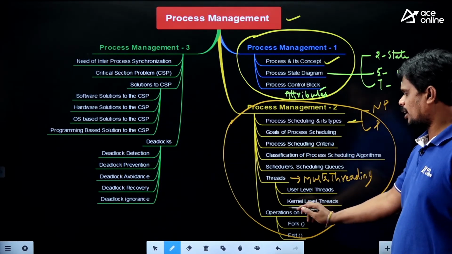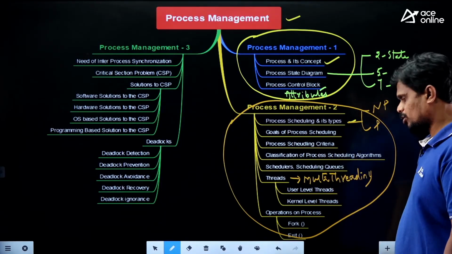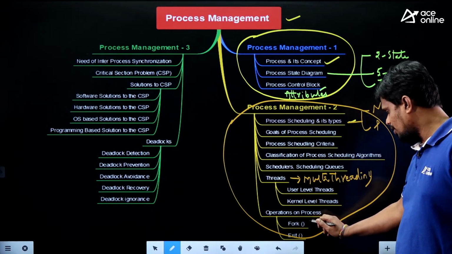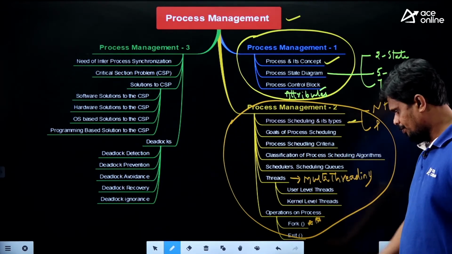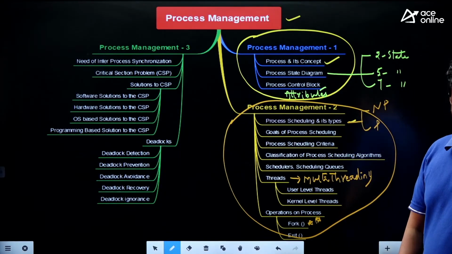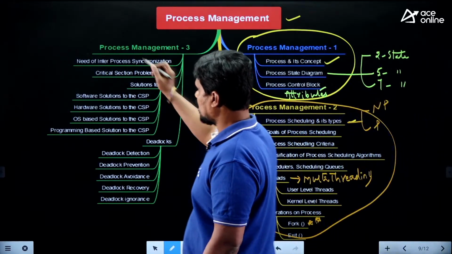Next, operations on a process, like how to create a process and how to terminate a process. To create a process, you know that we use fork. Based on fork, we have so many questions. So these are the things we can cover as part of process management. This is part 2. Now we are coming to part 3.